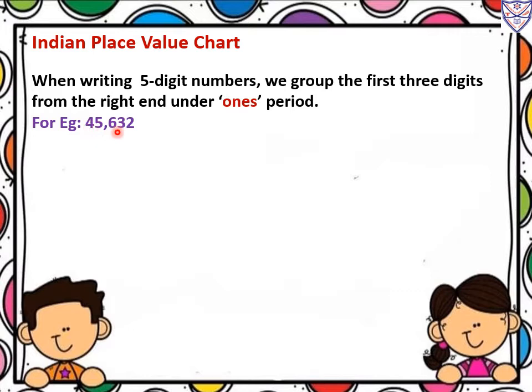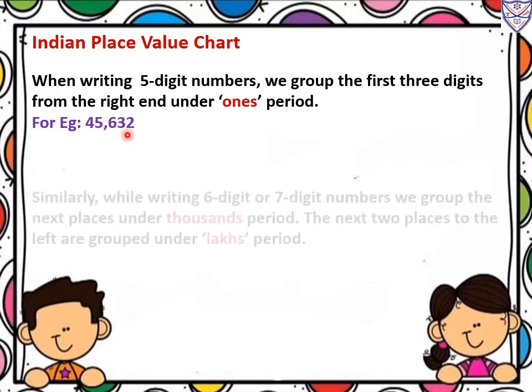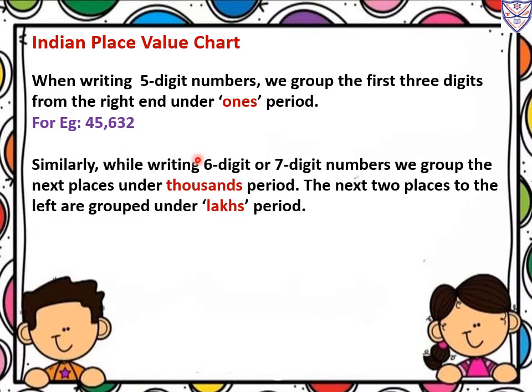Between these we put a comma. So we read the number as 45,632. Now similarly, while writing 6 digit or 7 digit numbers, we group the next places under the thousands period. The next 2 places to the left are grouped under the lakhs period.